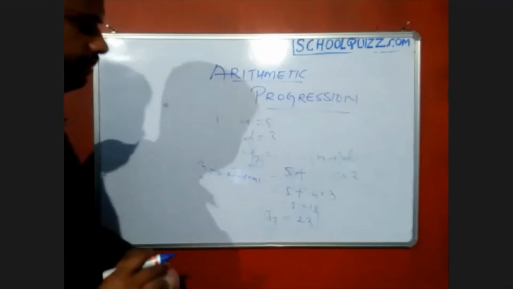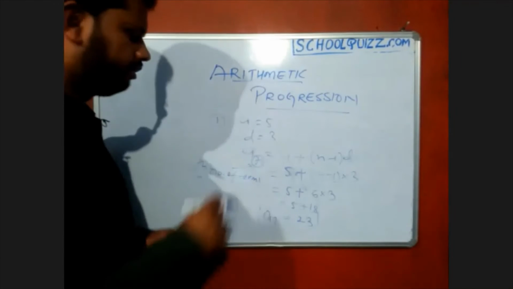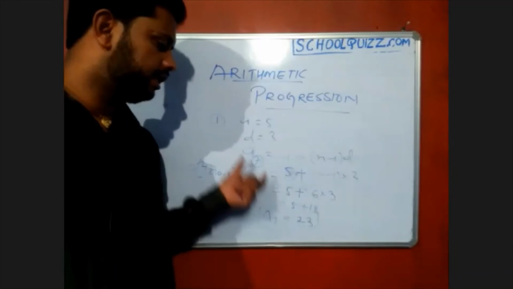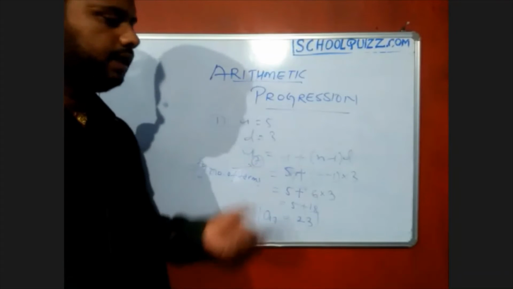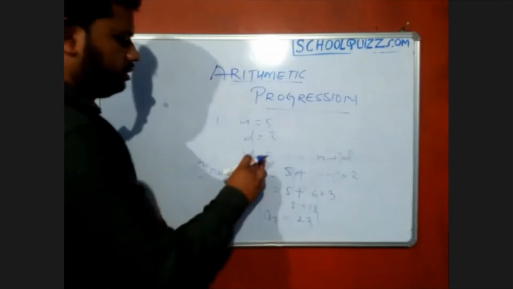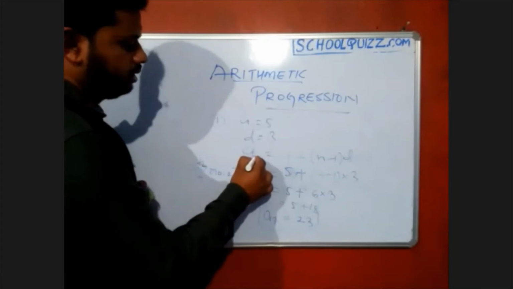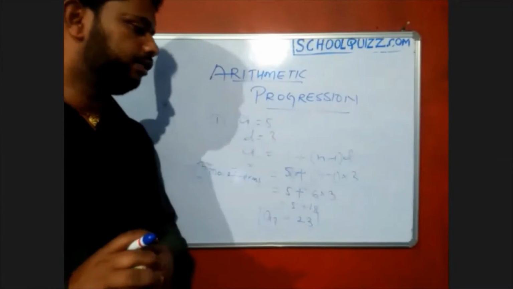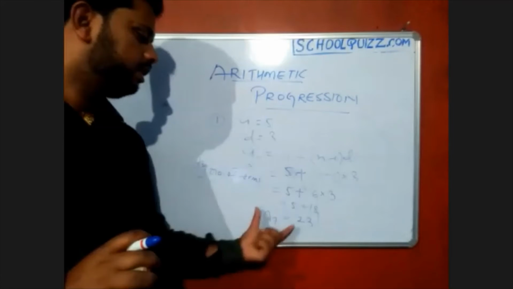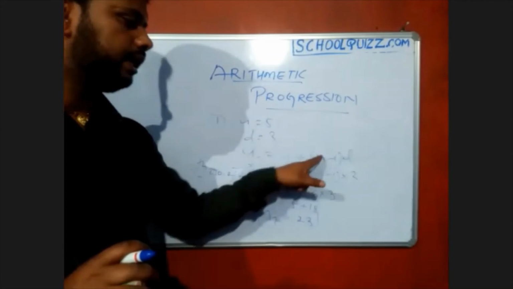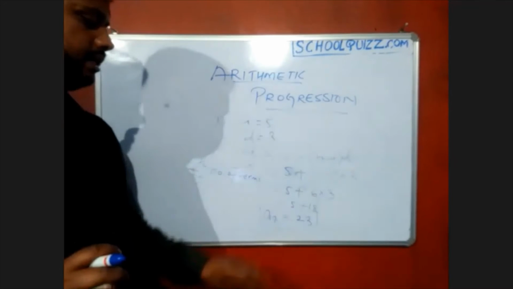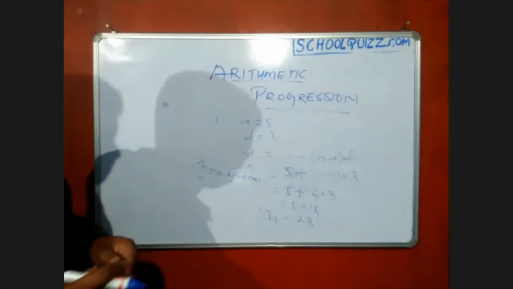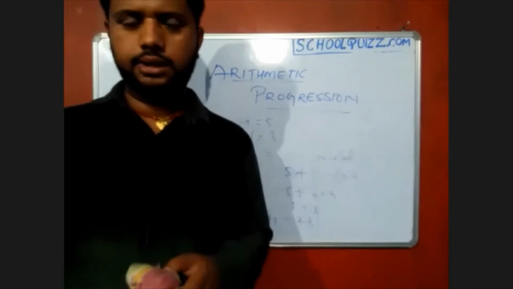And suppose they have not given the D and they gave A7, let it be A7 equals 23, and they ask you, suppose the nth term is 23 and D and A they have given. If they ask you to find which term of that AP is 23, then you can find it easily. Keep the n as it is, and at last you get the equation, and from that you can get the n term. So we will discuss those things in the next video.